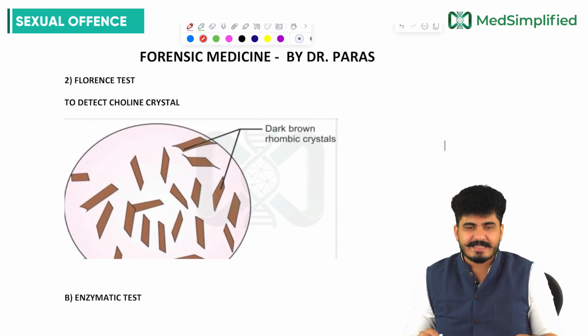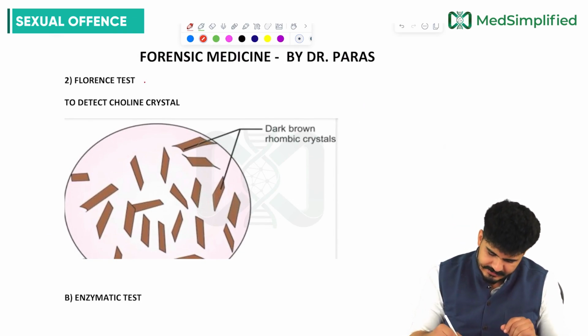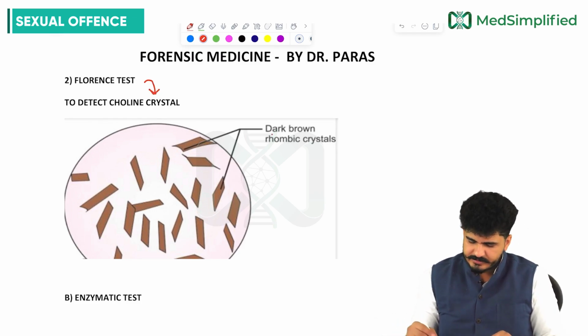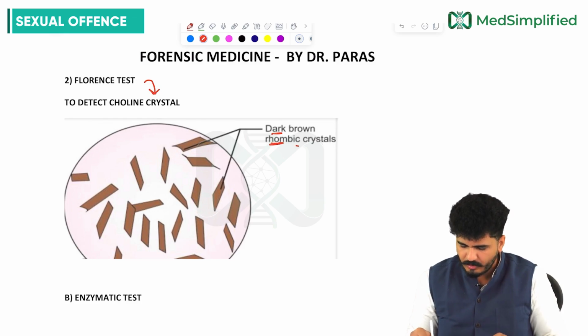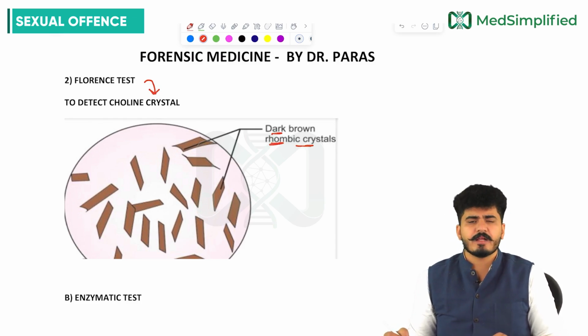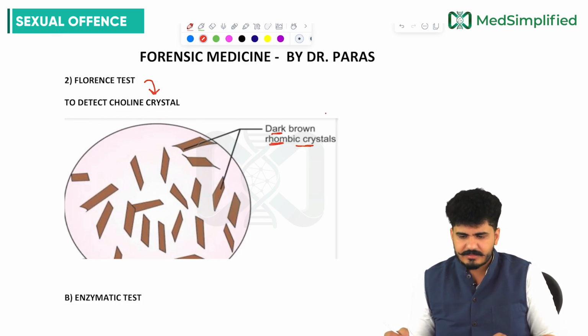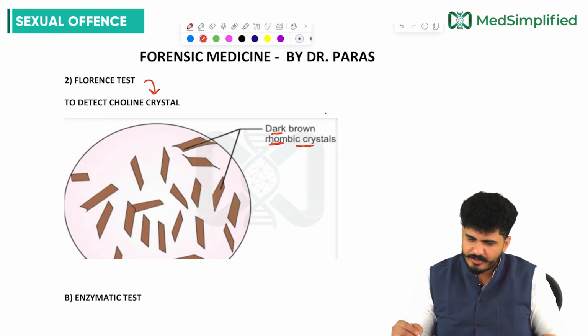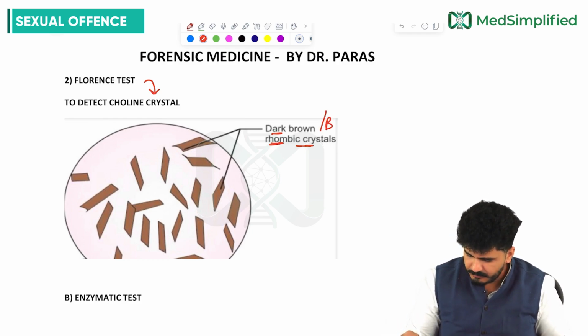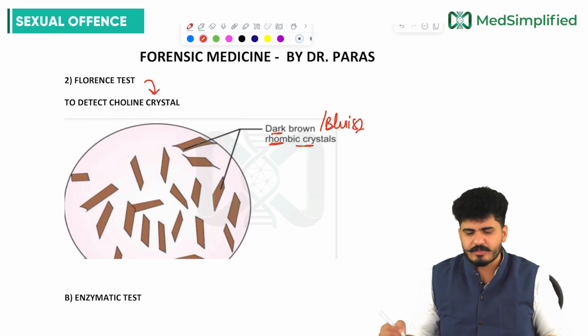Now coming to the next test, the fluorescence test. Fluorescence is to detect the choline crystals. Choline crystals are dark brown rhomboid shaped crystals. Sometimes they are bluish also, my dear friends.